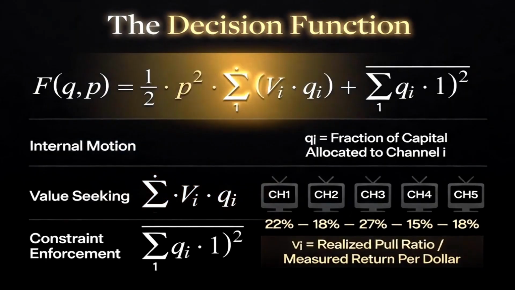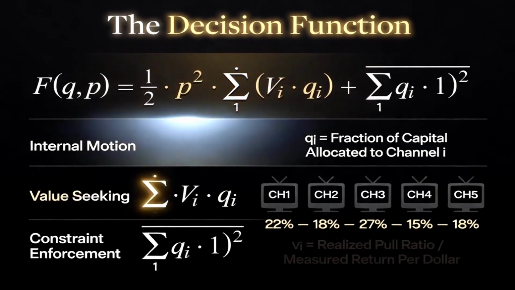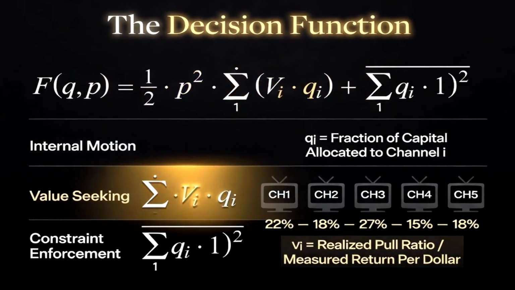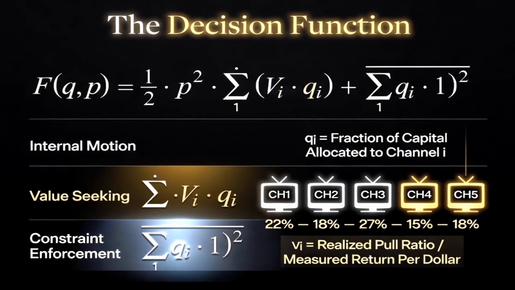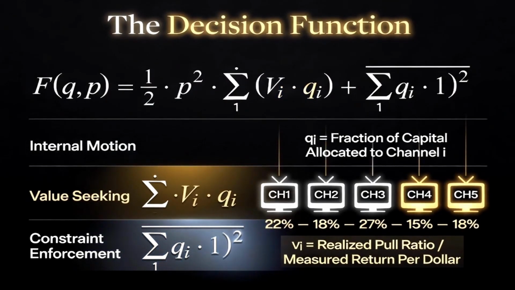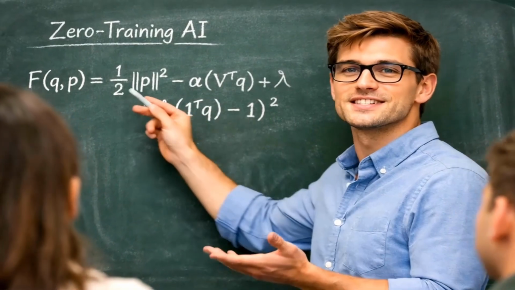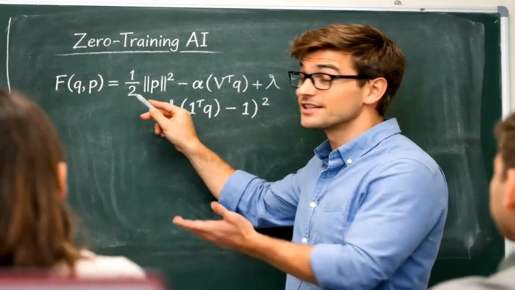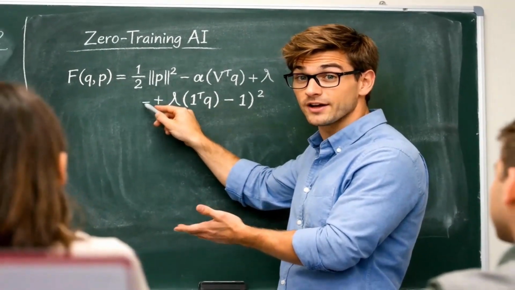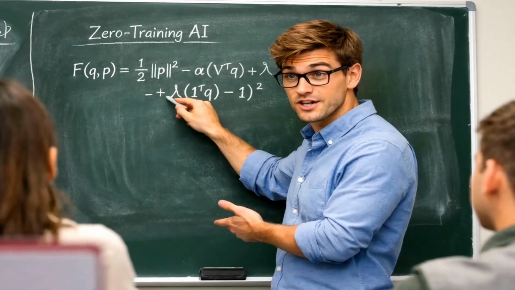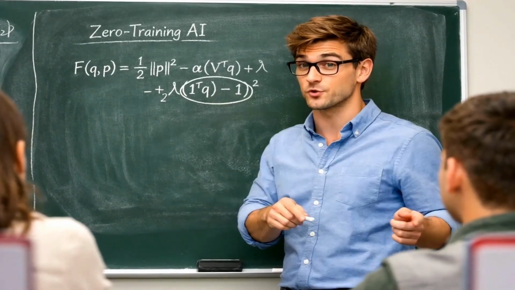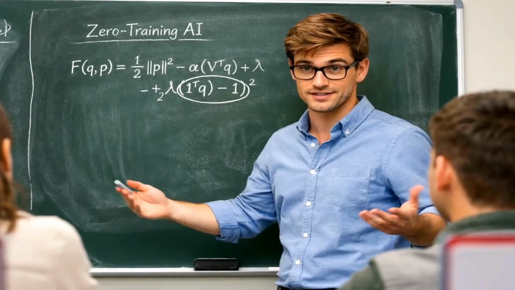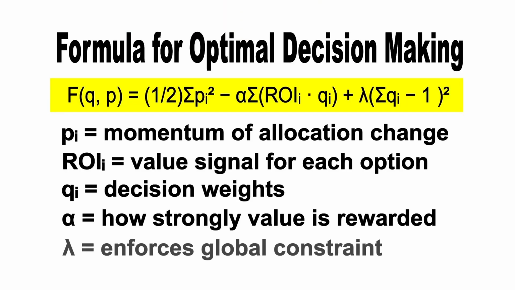Let's examine the decision function. The p-try term represents internal motion. The first sum is for value seeking, where VI is the return per dollar. The final term enforces our allocation constraint. Let's break down this zero training AI equation. This first term, 1/2 p norm squared, is the regularization. Alpha v transpose q is the data fit term, and lambda times 1 transpose q minus 1 squared is the constraint. This is the simplified decision formula.